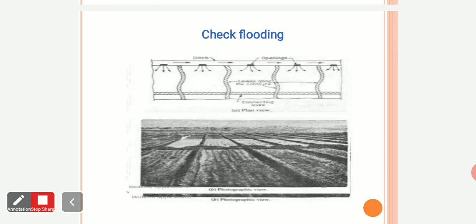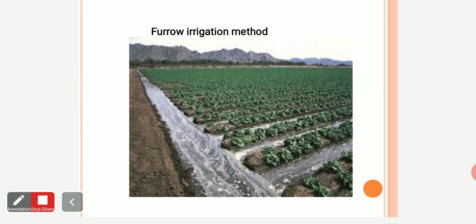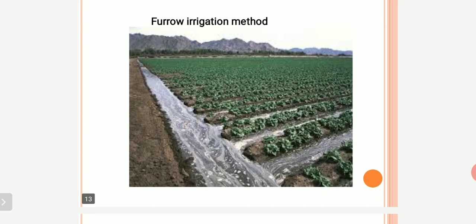Now after this, next comes furrow irrigation. It is the most widely used because the plants get more quantity of water from this, and there will be less wastage of sewage water. See here, strips are made in between the area in which plants are grown. These strips gather water from the main ditch. This is called furrow irrigation.